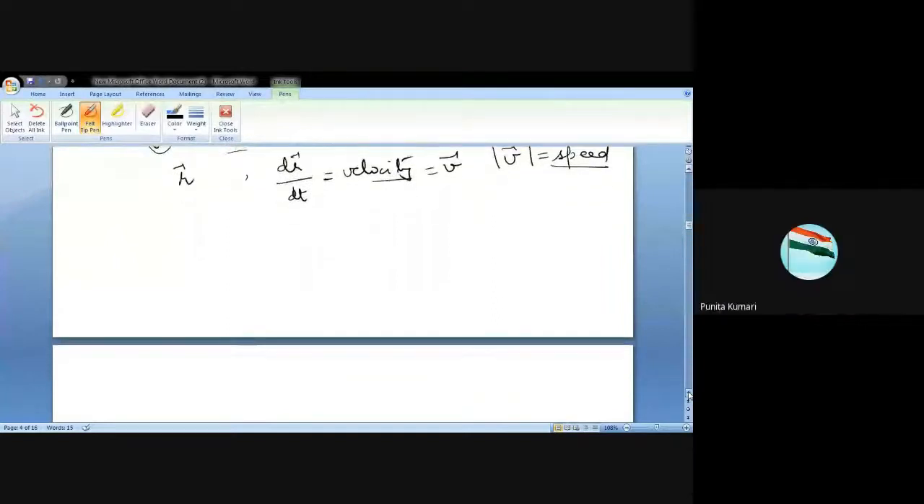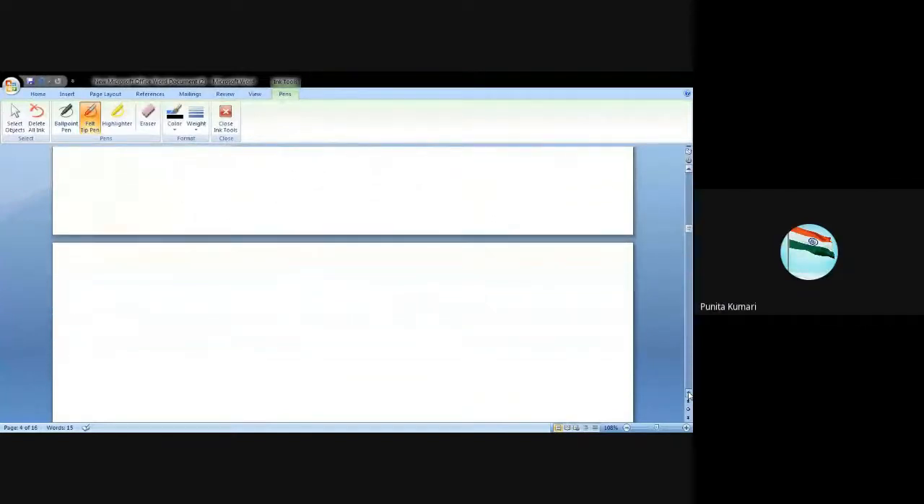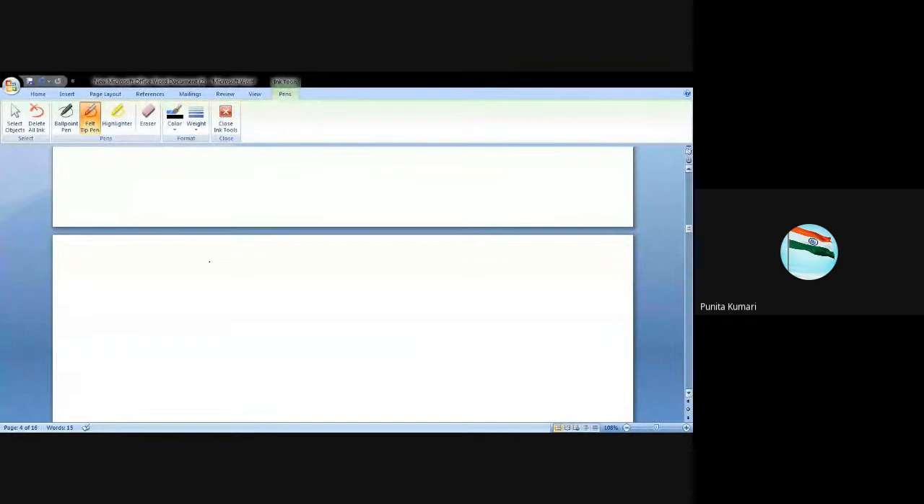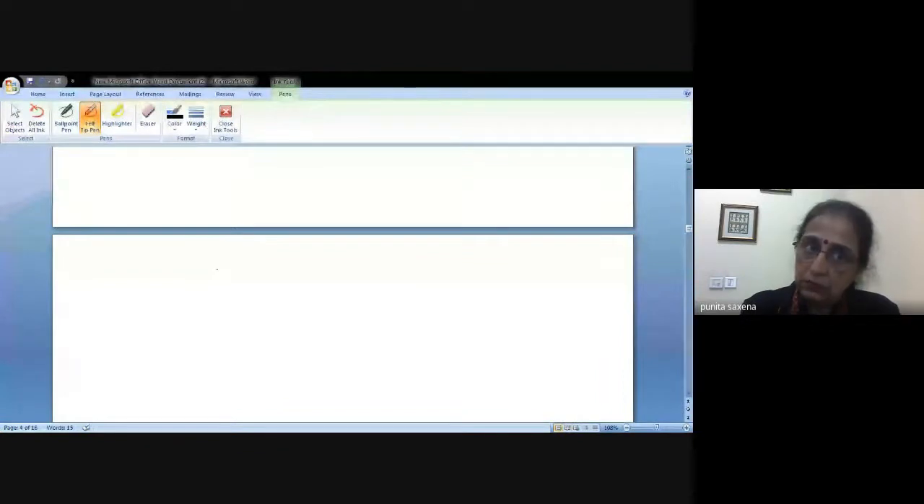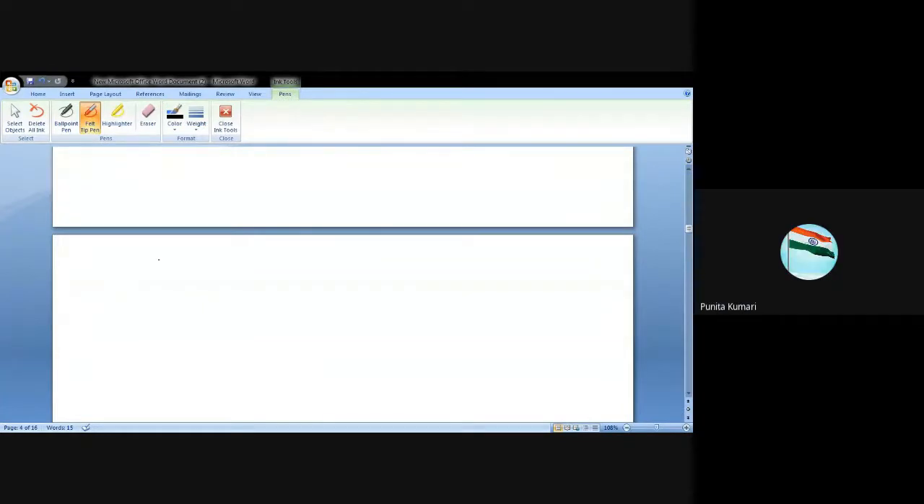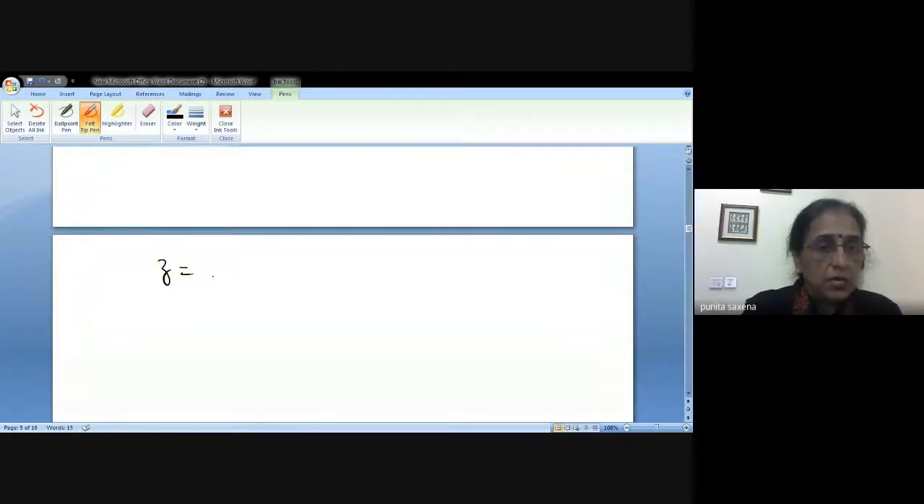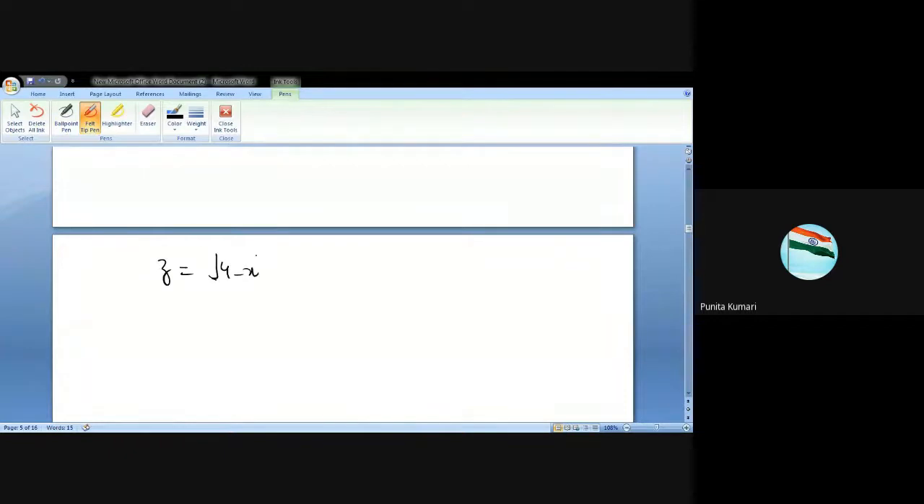The thing is that it can be expressed in terms of a vector function or something like that. Like for example, say I have z equal to 4x squared minus y.